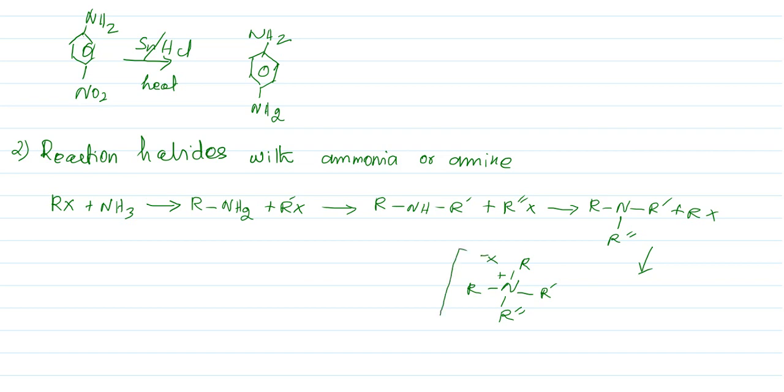This is called a quaternary ammonium salt. This is how it can react with alkyl halides, successively producing different compounds. We can have an example for this.